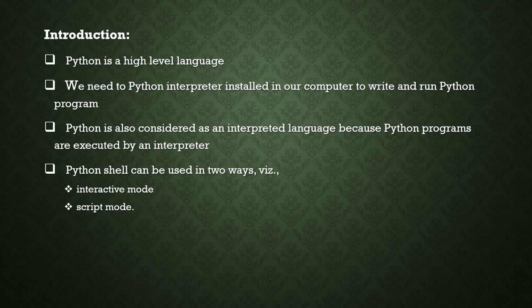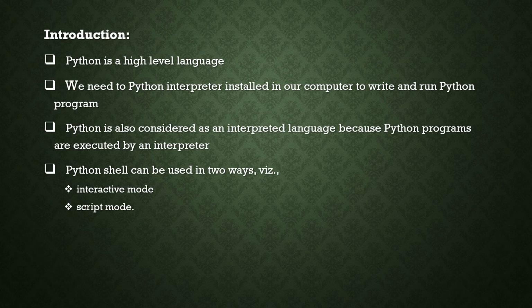Next, the Python shell can be used in two ways, which was already explained last year and in this session also: interactive mode and script mode. Interactive mode means we use commands to interact with the operating system. We can run instructions line by line, individual statements executed one at a time.